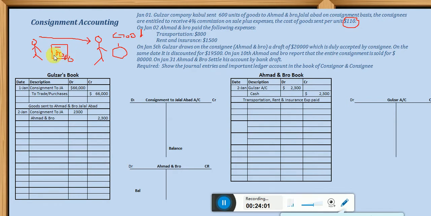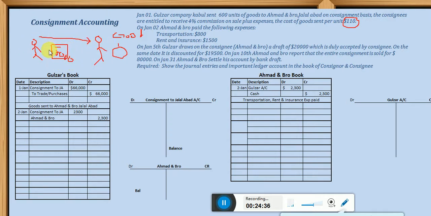Now whenever the accepted draft is taken back by the consignor, the consignor can cash it in the bank, telling the bank that I have a draft of $20,000 and I need to discount it. I need the discounted amount. So the bank is giving this consignor, for example, $19,500. Because the bank can get back at maturity the complete $20,000 from the consignee.